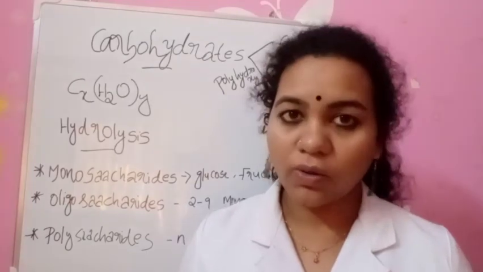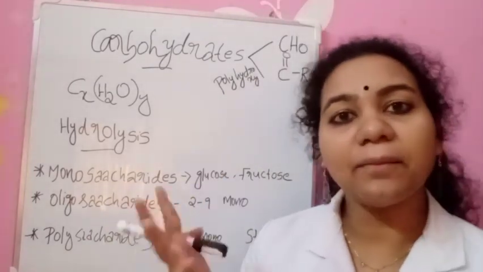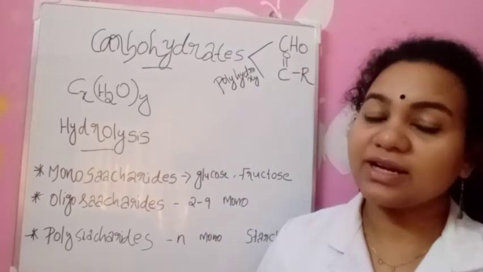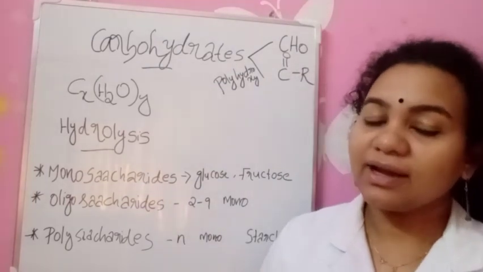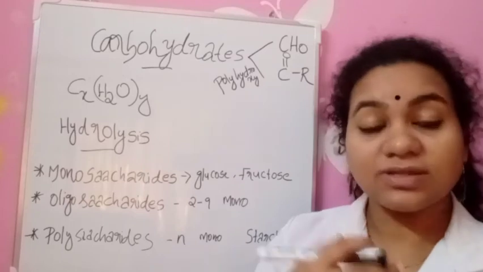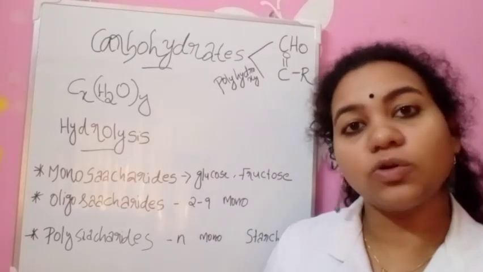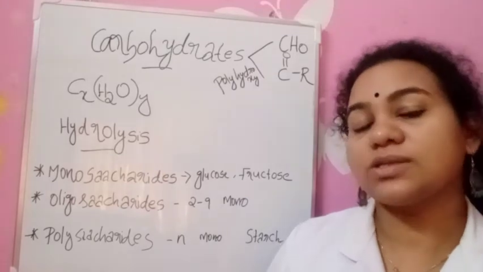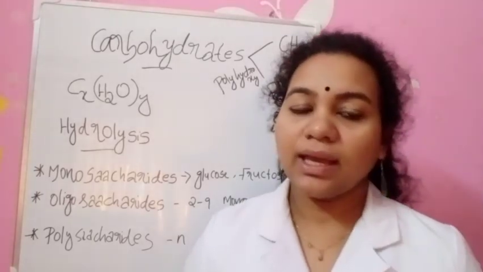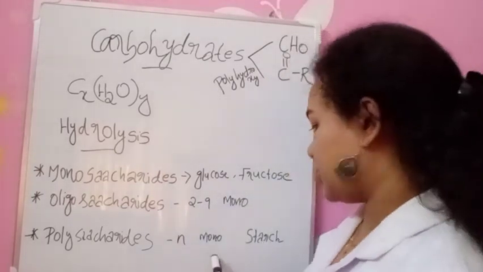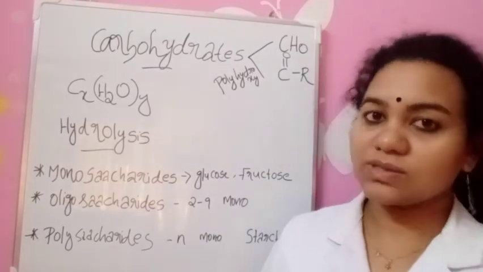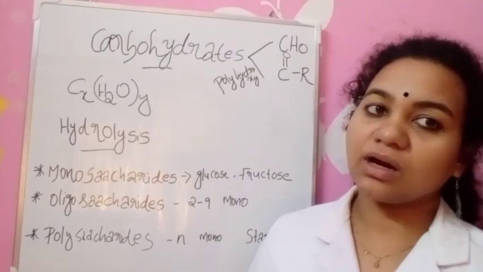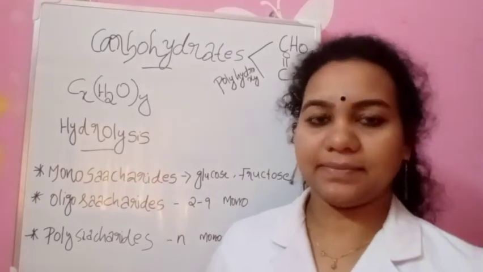Polysaccharides are compounds that on hydrolysis give n number of monosaccharides, many monosaccharides. For example, if you do hydrolysis on starch, we will get n number of glucose molecules. Starch and cellulose are examples of polysaccharides. So we'll see monosaccharides in detail.